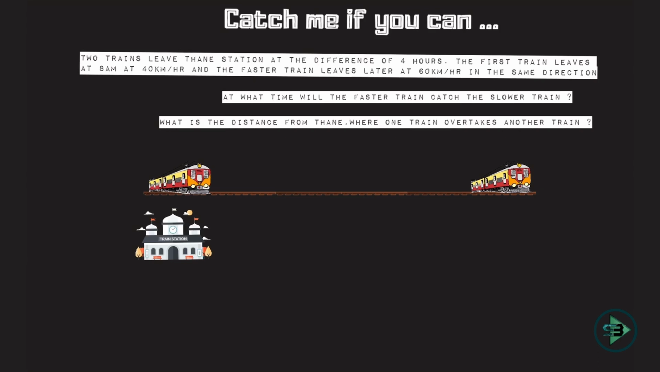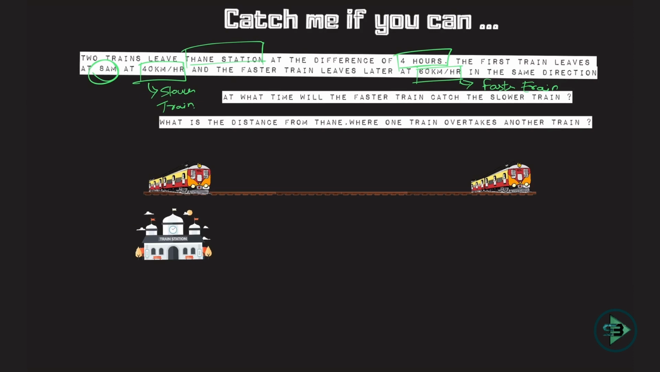But what is happening? The first train is leaving at 8 am and the second train leaves after 4 hours. This is the speed of the slower train that is given to me. And after 4 hours, another train moves from the same Thane station, and it moves at the speed of 60 km per hour. So this is the speed of the faster train. And what is the first question being asked? At what time will the faster train catch the slower train?